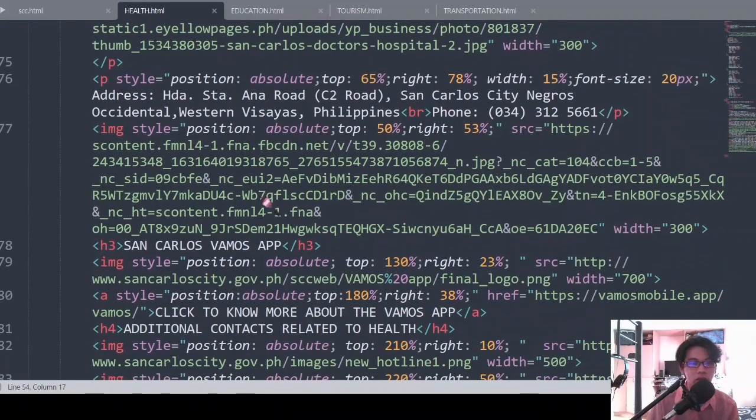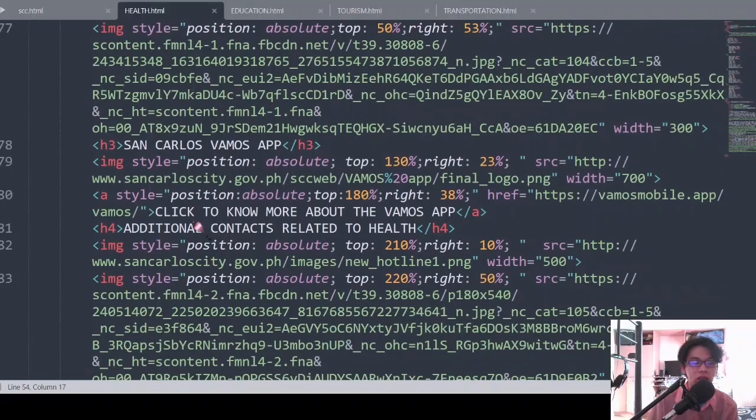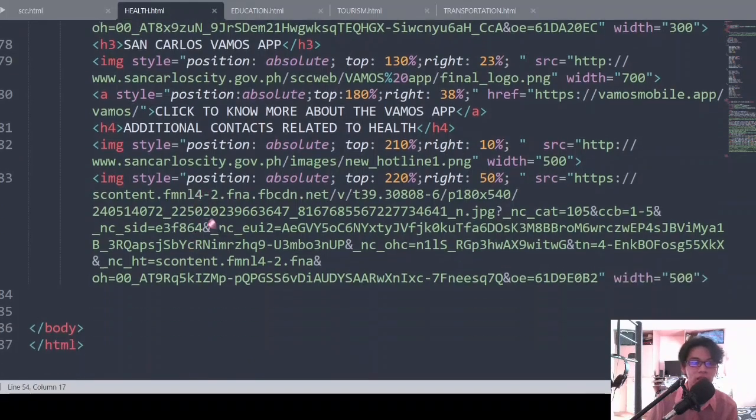Then after the hospitals, the San Carlos Vamos app. I also put images of what the San Carlos Vamos app looks like. Then I inserted a link to know more about the Vamos app. Then additional contacts related to health, like CDRRMO and others. So this is for my health section.